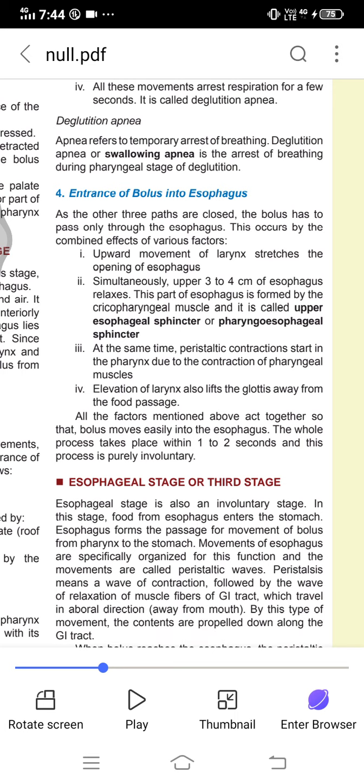This part of the esophagus is formed by the cricopharyngeal muscle, and it is called the upper esophageal sphincter or pharyngoesophageal sphincter. At the same time, peristaltic contractions start in the pharynx due to the contraction of the pharyngeal muscle. Elevation of the larynx also lifts the glottis away from the food passage. All the factors mentioned above work together in a coordinated manner so that the food only goes to the esophagus.